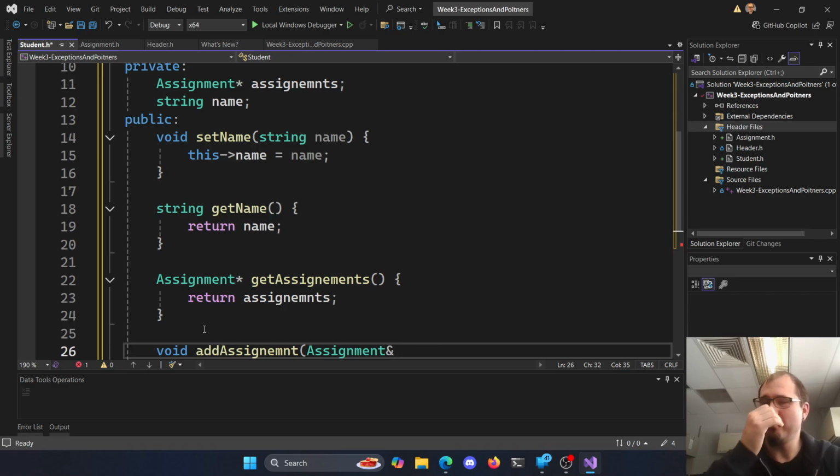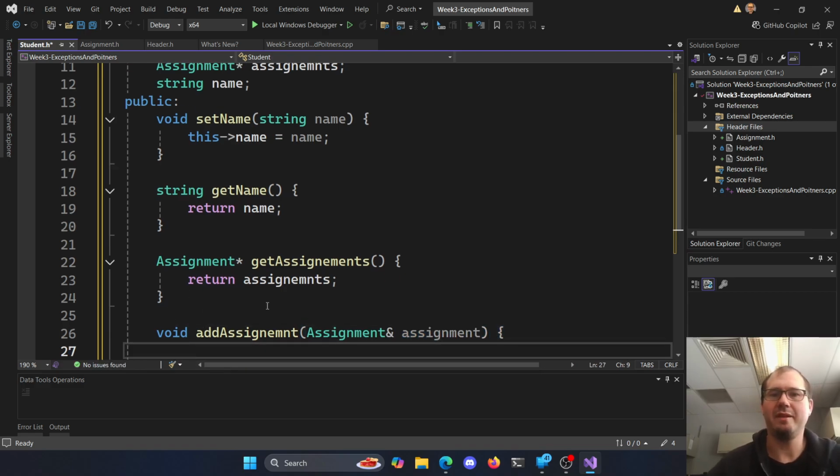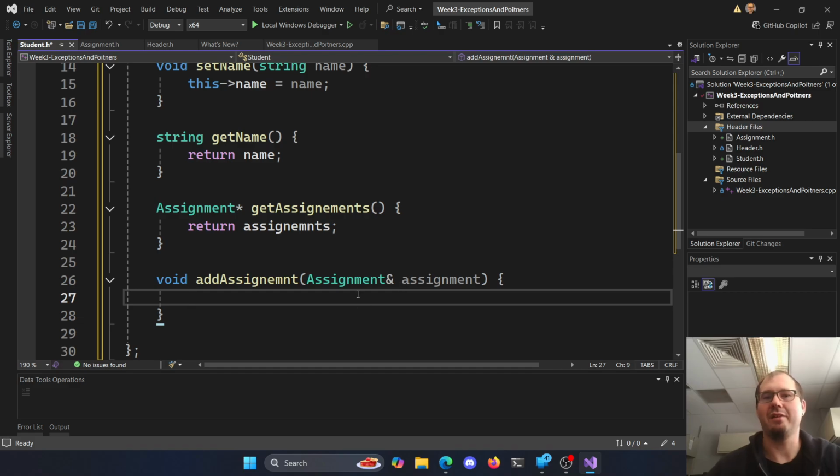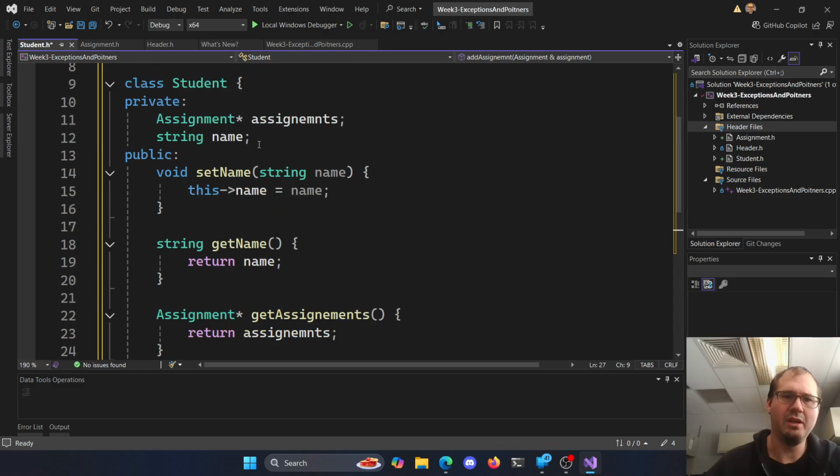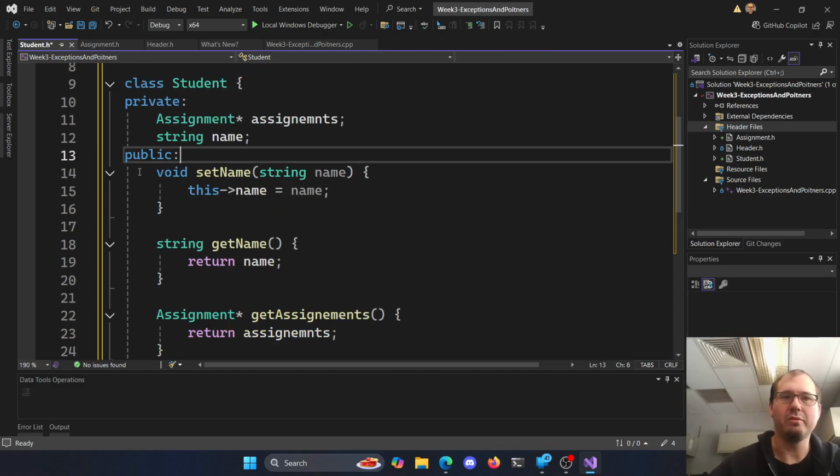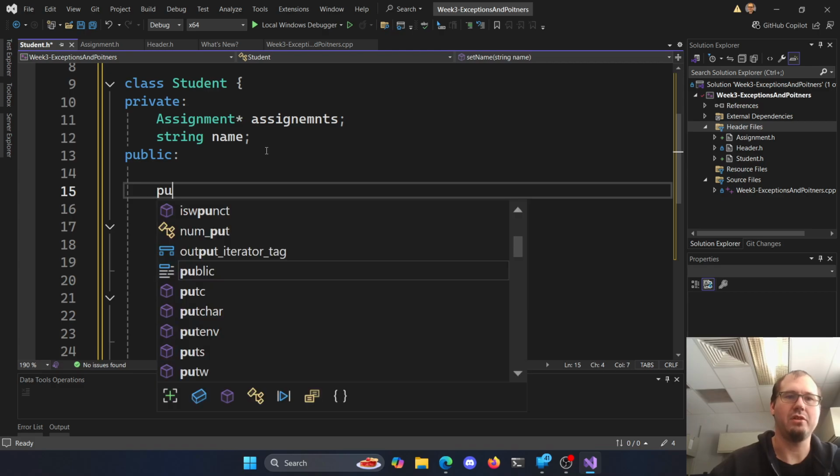If we wanted a whole copy, we can make a whole copy. It depends on how you want to handle this. It might be nice to make a copy, so that if we don't want it to be modified afterward, we have our own copy. If you just give me the reference and I store that reference, then you can change it some other time in memory and we might run into some trouble. All right, and then we also need our constructor. We need to initialize this memory here. So we're going to make a constructor for student.